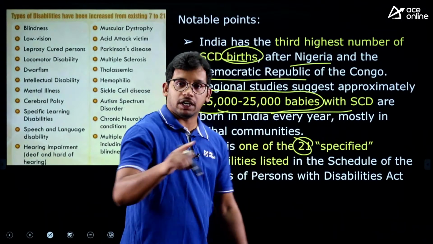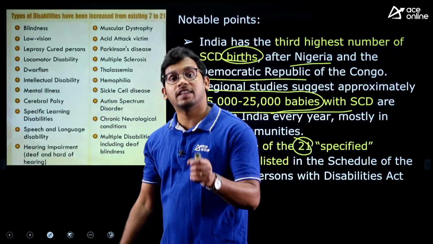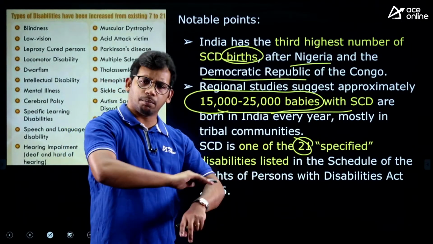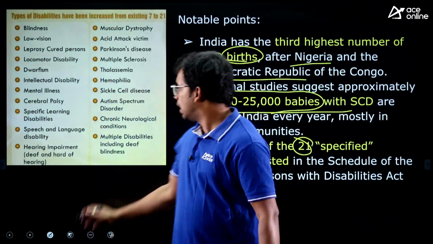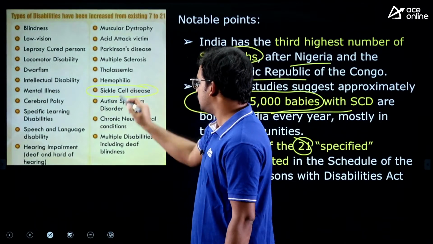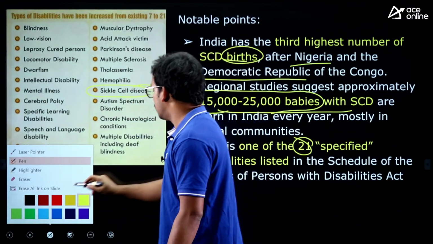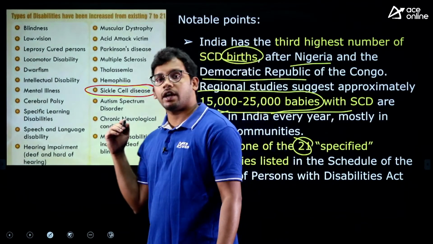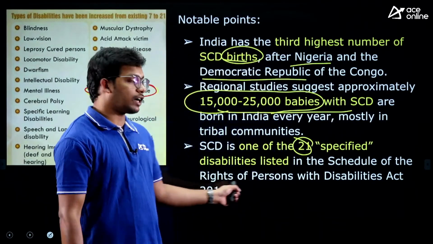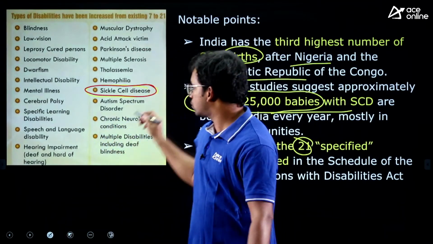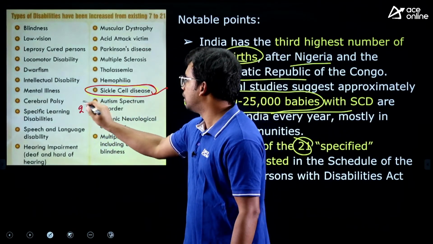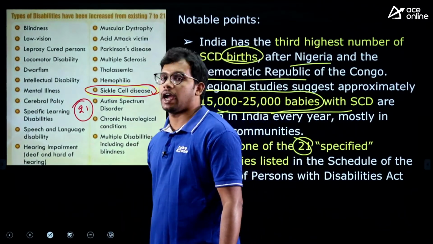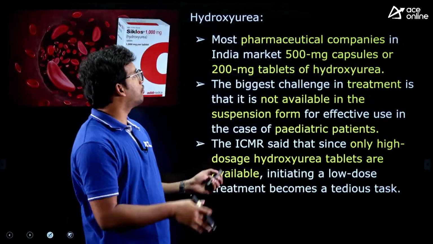And sickle cell anemia disease is one of the disabilities. Like we have a Disabilities Act for persons with disabilities, with a number of recognized disabilities, and under that sickle cell disease is also one of the disabilities recognized by the government under the Rights of Persons with Disabilities Act 2016, right? So this is one of the 21 conditions recognized as a disability by the government, through a Parliament Act. Fine. So you understood all the facts now.